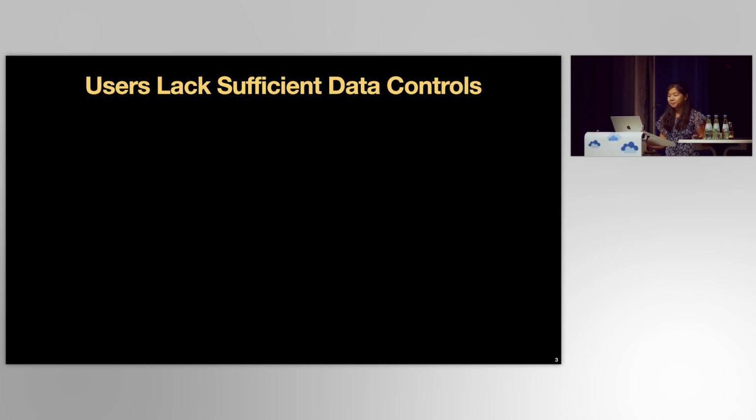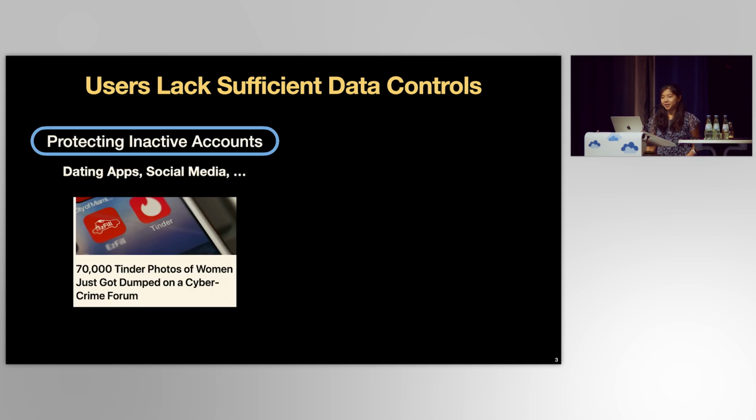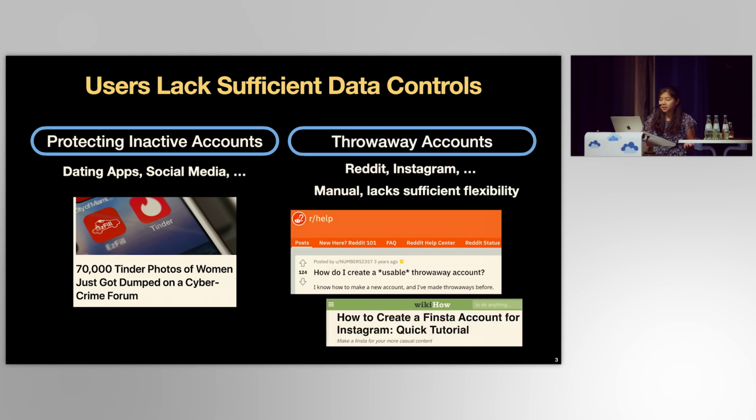Beyond just Twitter, users want more control over their data. For example, on dating apps, users come and go, and they want their sensitive data protected while they're not using the application. And users on Reddit or Instagram went to the effort to manually create and manage throwaways. For those who grew up without social media, throwaways and finstas dissociate data that users want to separate from their main identifying account. For example, I might make a post about medical questions in a throwaway.